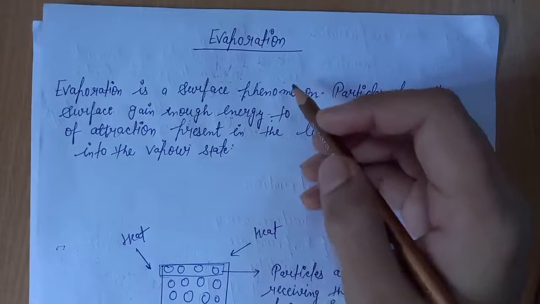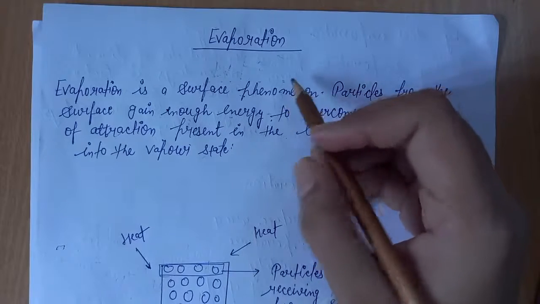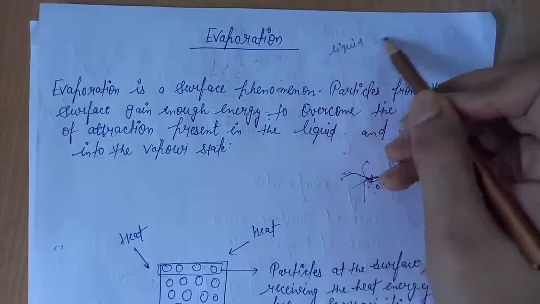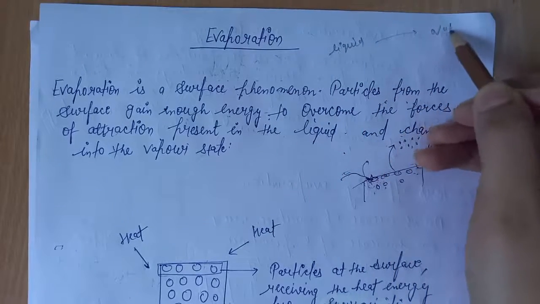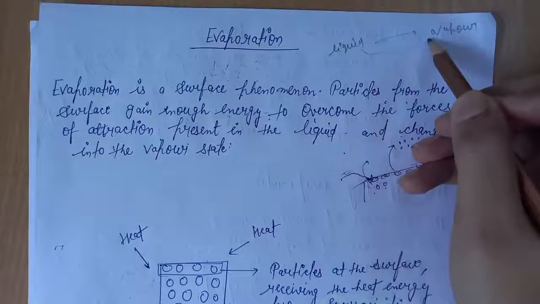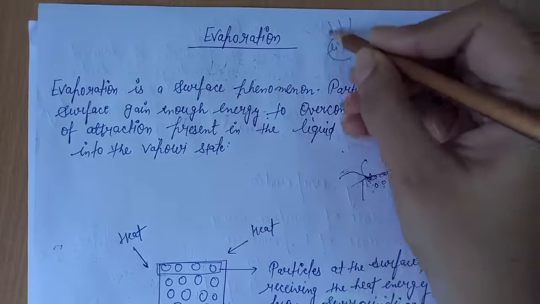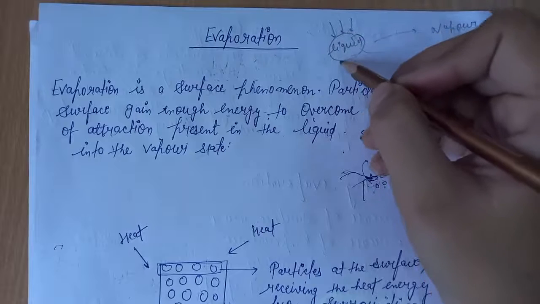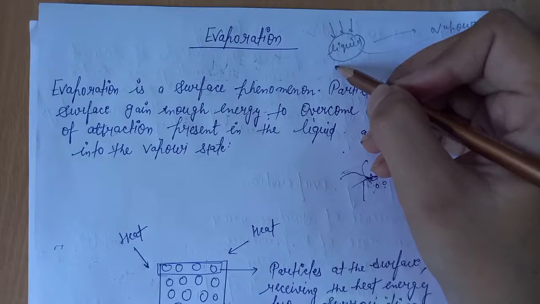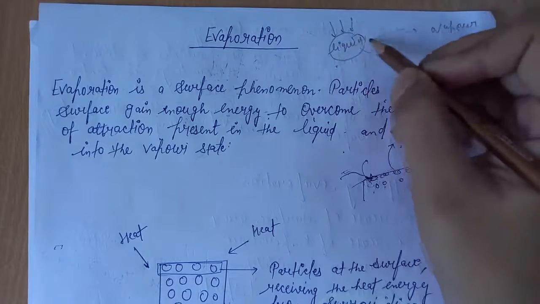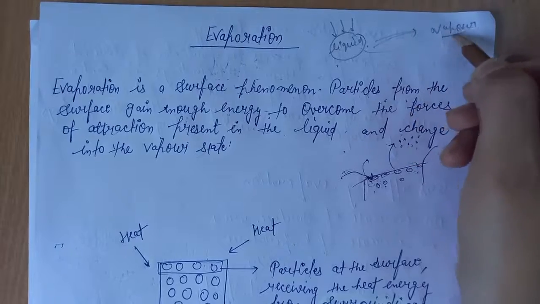As you know, during a change of state, if particles of liquid convert into vapor, what happens during this? Particles of liquid gain energy, and that energy is utilized by them to overcome the forces of attraction, to break free from other particles, and by receiving this energy they get converted into vapors.